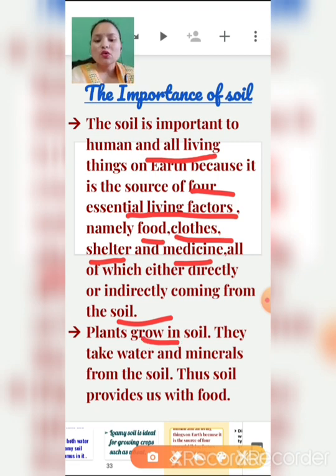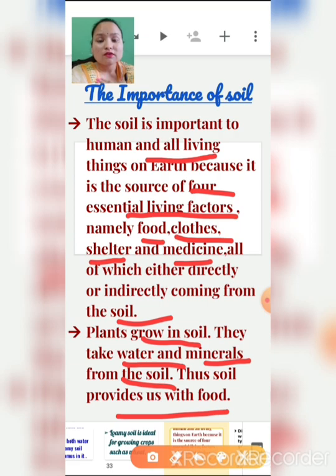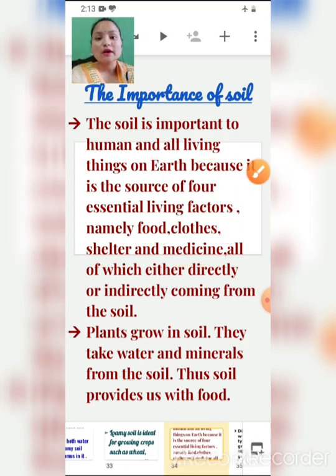Plants grow in soil. They take water and minerals from the soil. Thus soil provides us with food. We get food from the soil, you can say.